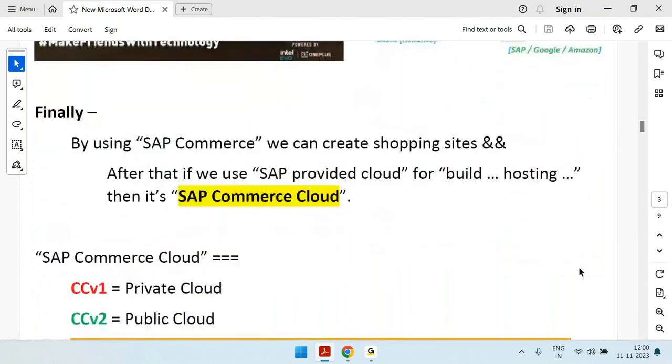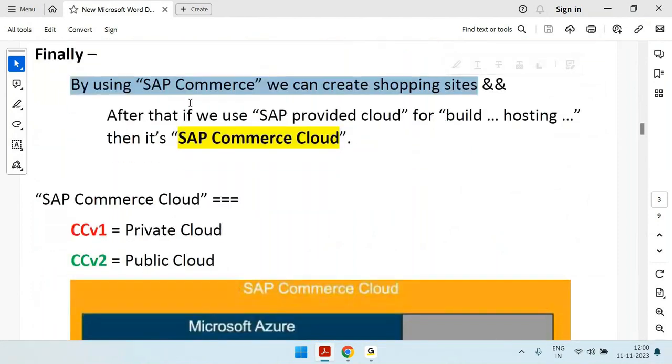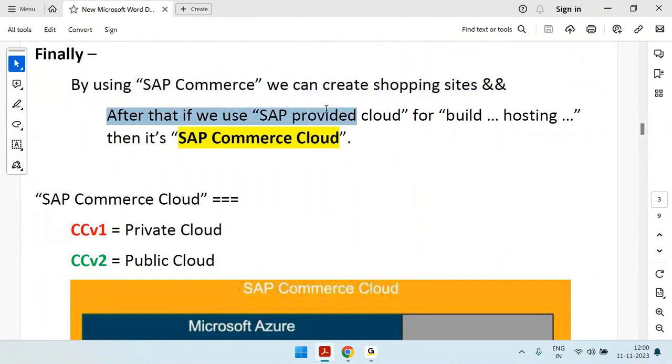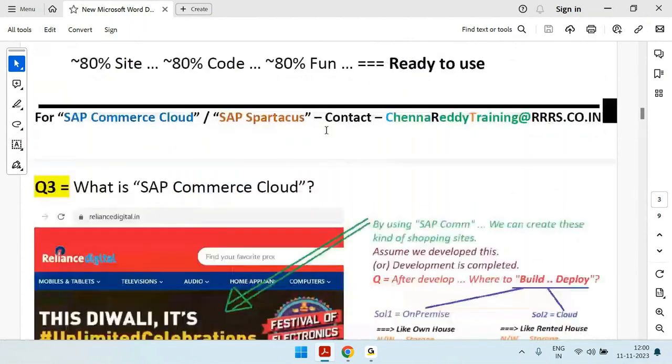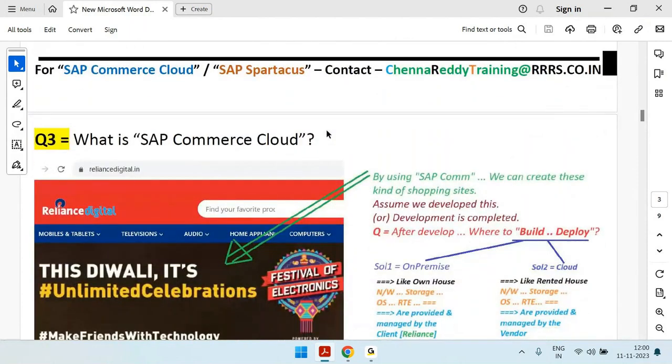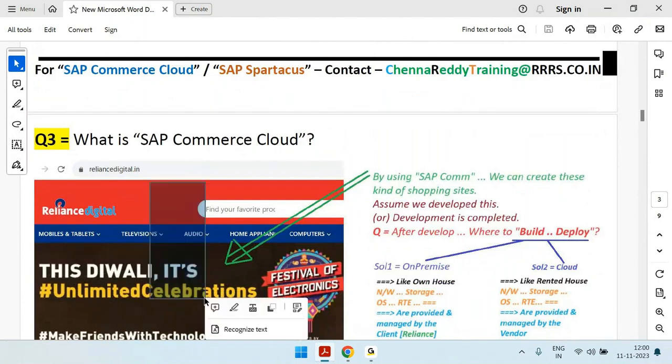Okay, finally, as I said, by using SAP Commerce, we can create the shopping sites. After creating, if you are using SAP Cloud to build, deploy and host, then it is called SAP Commerce Cloud. So in simple words, by using SAP Commerce, you create the shopping site like this. After creating, you put your site in the SAP provided cloud called CCV2. Then it is called SAP Commerce Cloud.